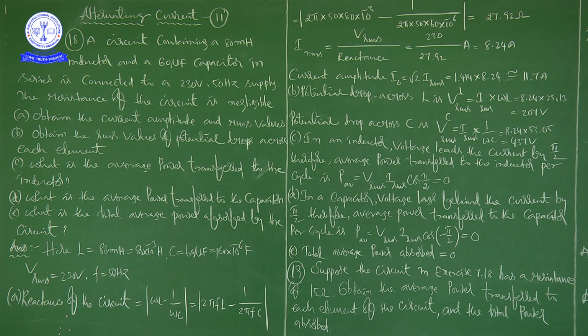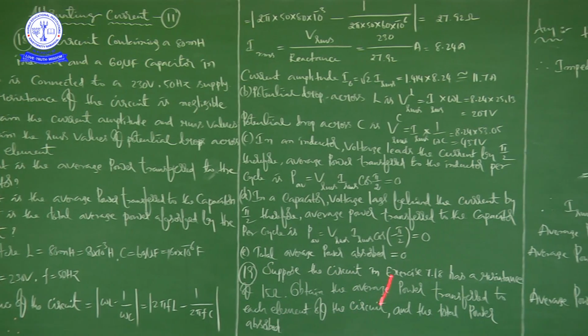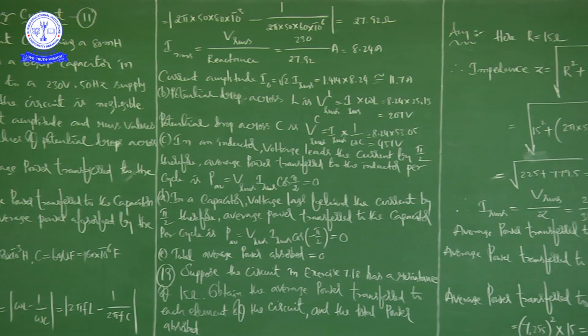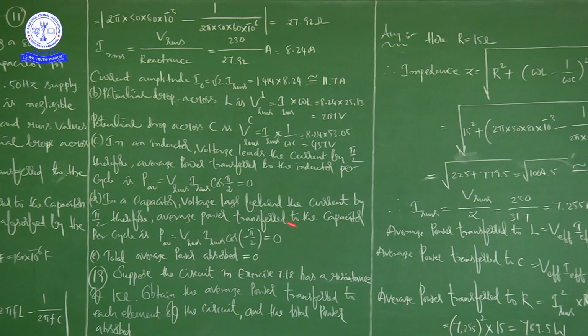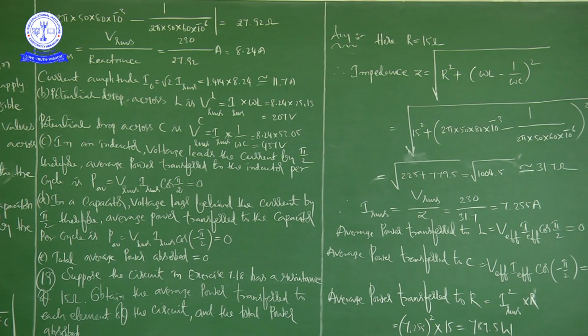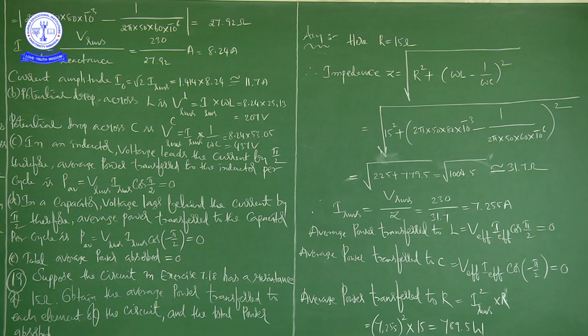Next problem, that is problem number 19. See here. Suppose the circuit in exercise 7.18 has a resistance of 15 ohms. Obtain the average power transferred to each element of the circuit and the total power absorbed. Okay, right.